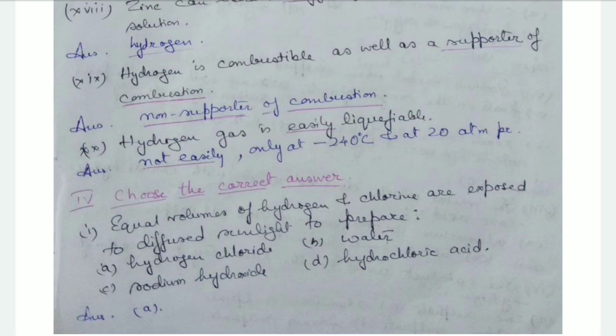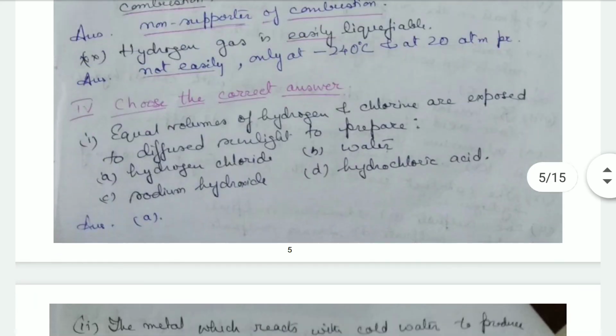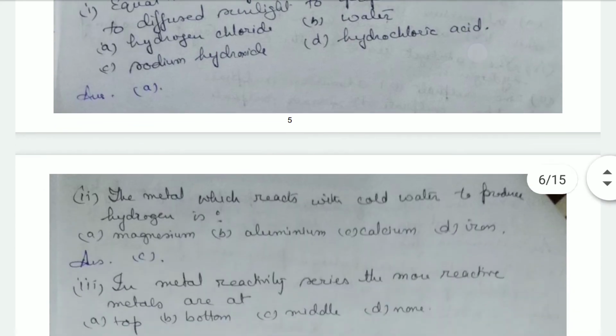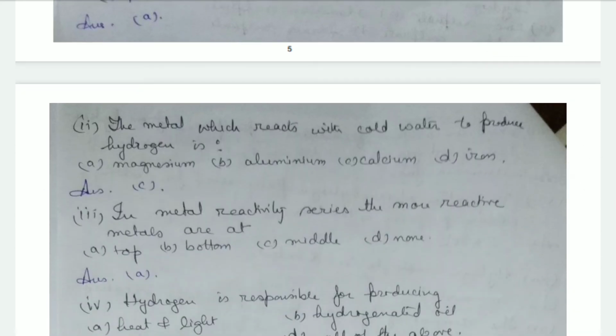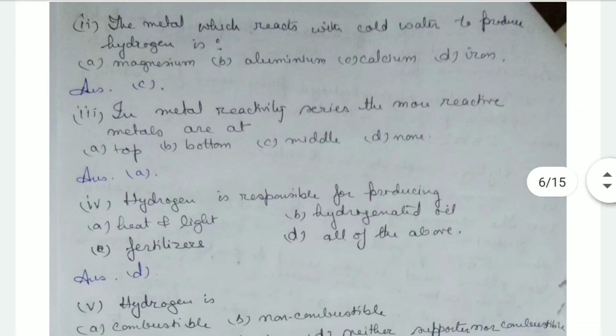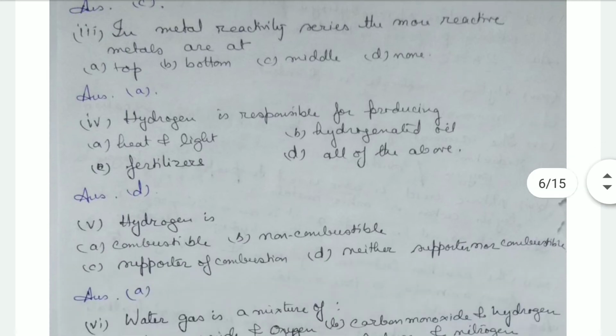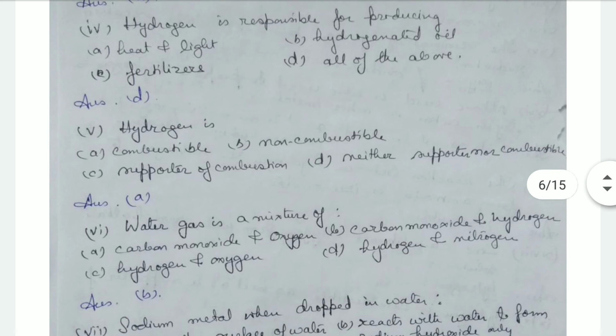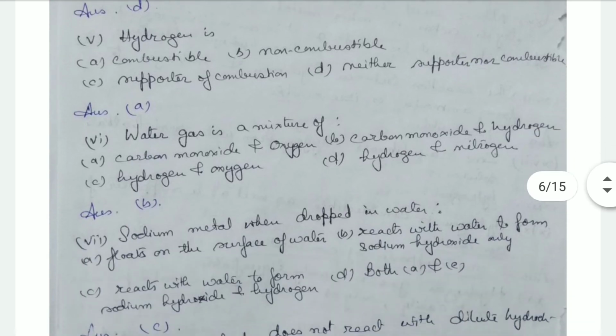Then we come to choose the correct answer. Equal volumes of hydrogen and chlorine are exposed to diffuse sunlight to form hydrogen chloride. The metal which reacts with cold water to produce hydrogen is calcium. In the metal reactivity series, the more reactive metals are at the top. Hydrogen is responsible for producing all the above, that is heat and light, hydrogenated oil and fertilizers. Then hydrogen is a combustible gas. Water gas is a mixture of carbon monoxide and hydrogen.